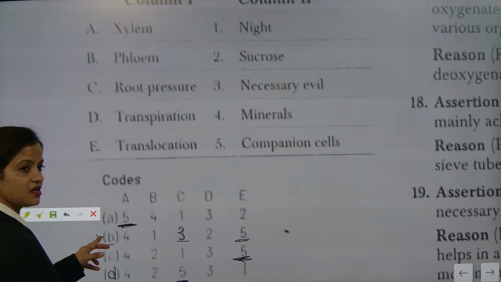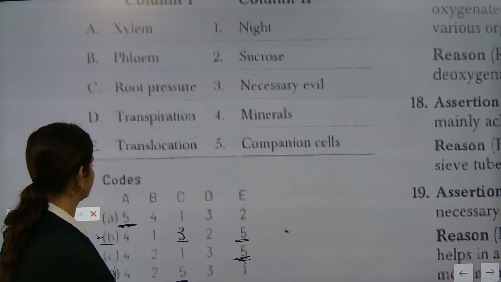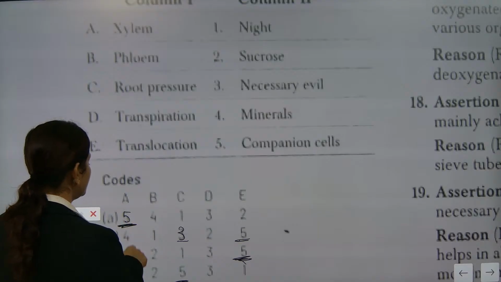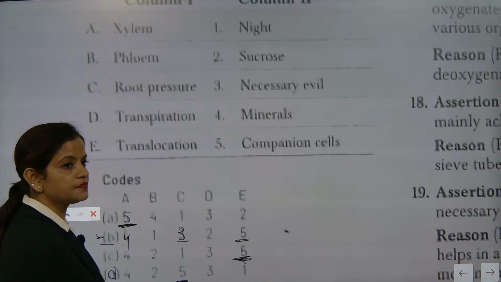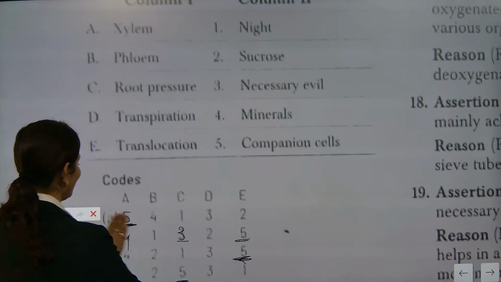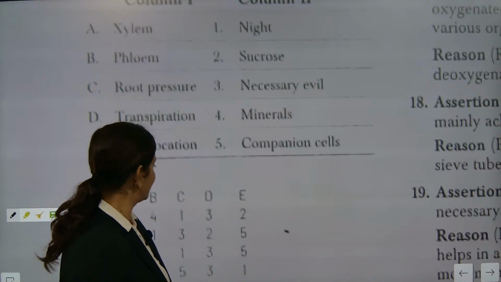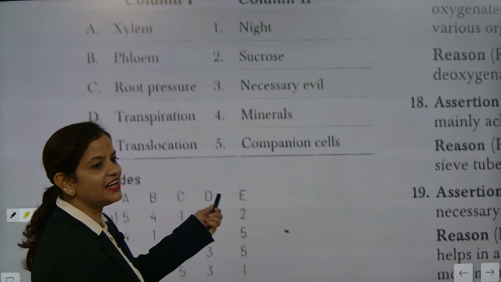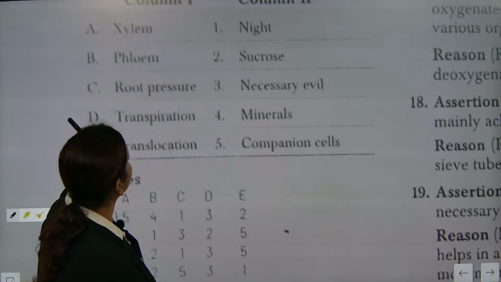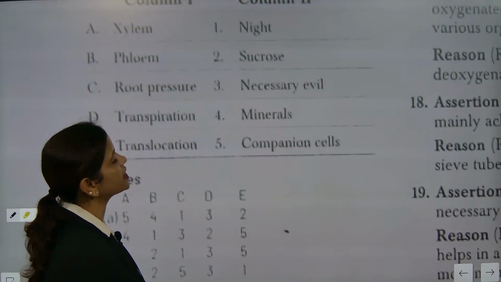First column, second row, this is 4. A, B, C, D, E. See, look here. If phloem companion cell is not showing, that means companion cell is not the correct answer.